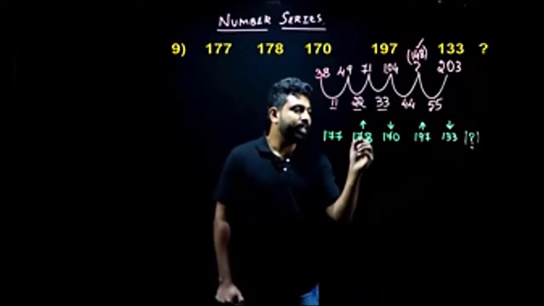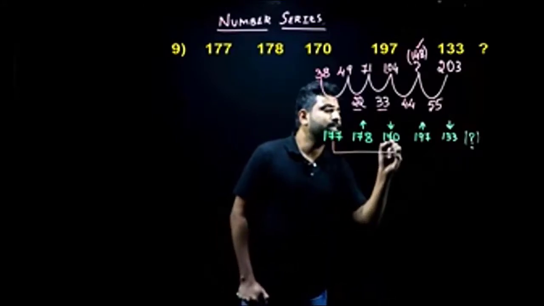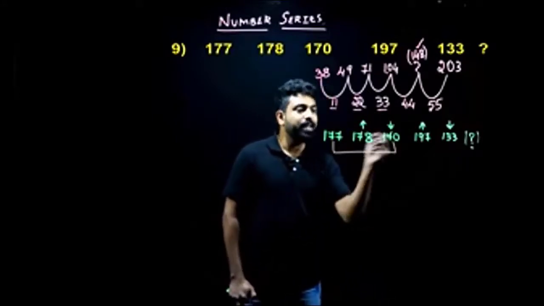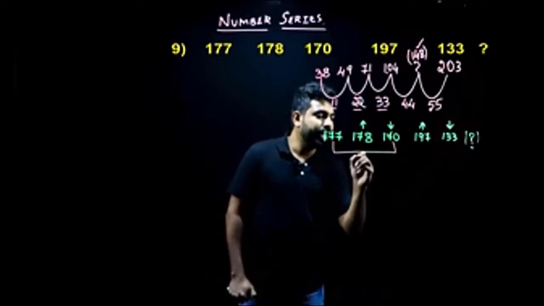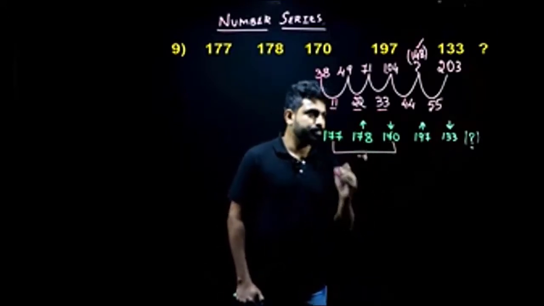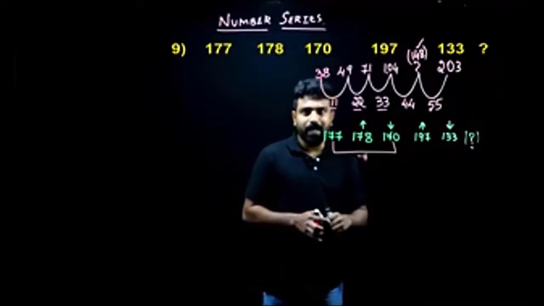Look at 177. Leave 178. Go directly to 170 here. Now take the difference here. What will be the difference here? 177 to 170, it will be minus 7. So now, what about 178 to 197?